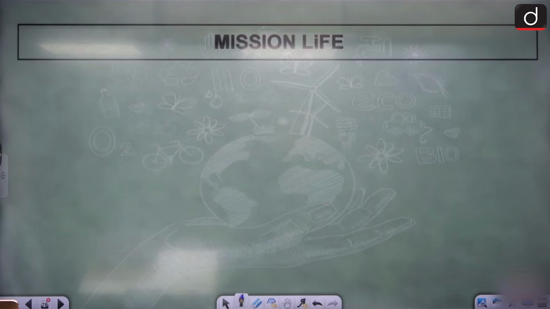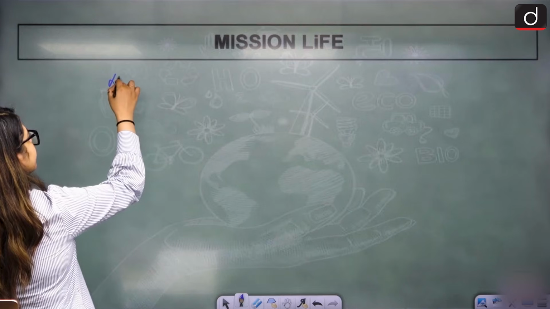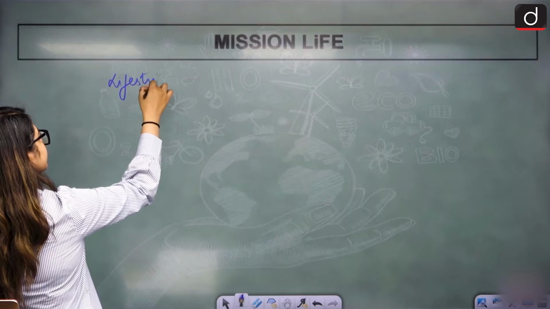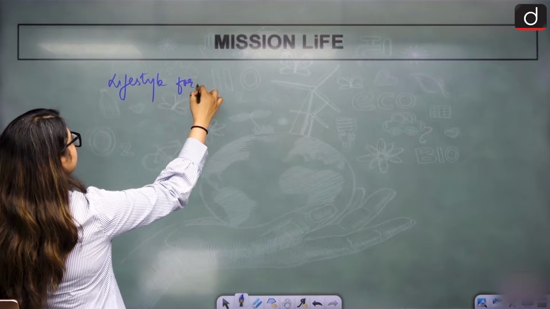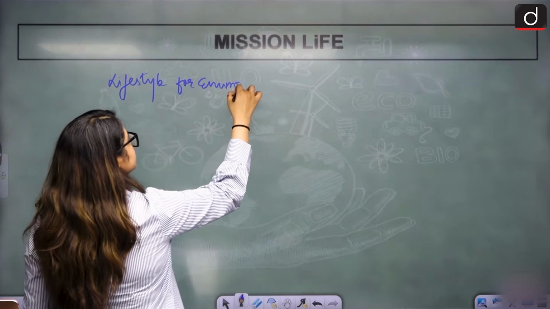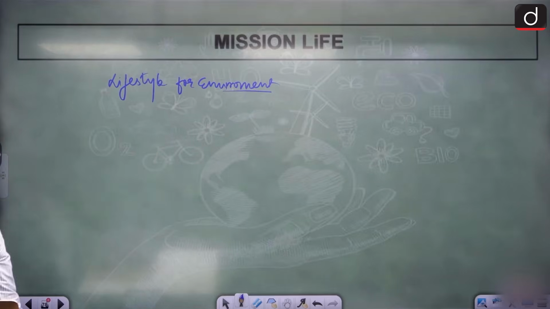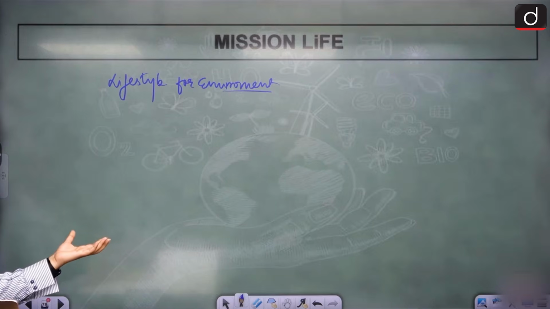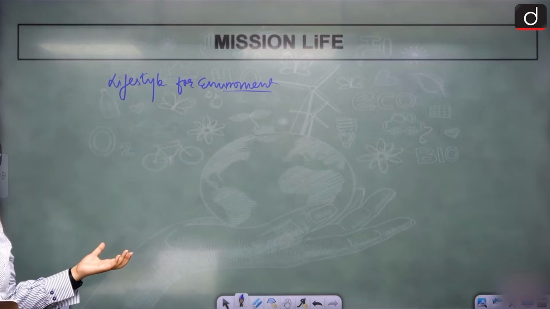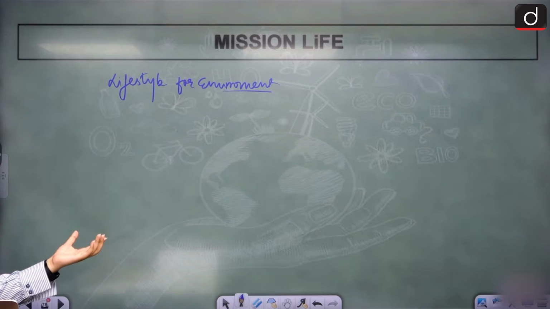Next is Mission LiFE. That is lifestyle for environment. That is necessary, that we just talked about. Environmental change is not just about creating rules and eliminating gases. It is about creating a proper lifestyle. A proper lifestyle is required to change that.